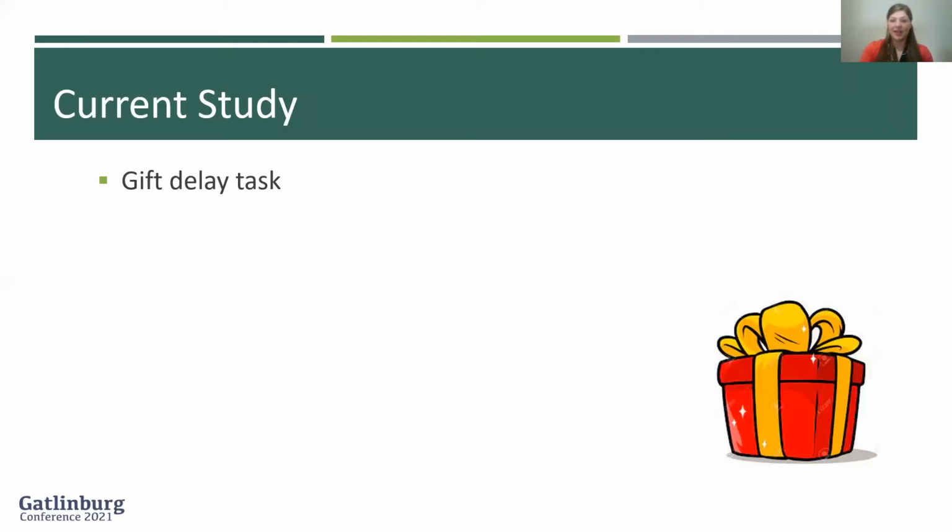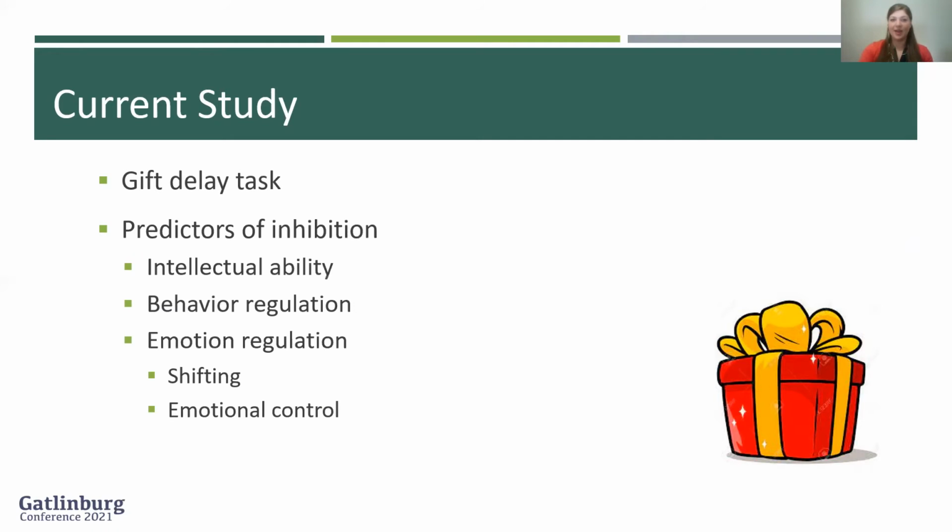In the current study, we directly measured hot inhibitory control using a gift delay task. Relations between inhibition, intellectual ability, and parent ratings of behavior and emotion regulation were evaluated. Two aspects of emotion regulation, shifting and emotional control, were also explored.